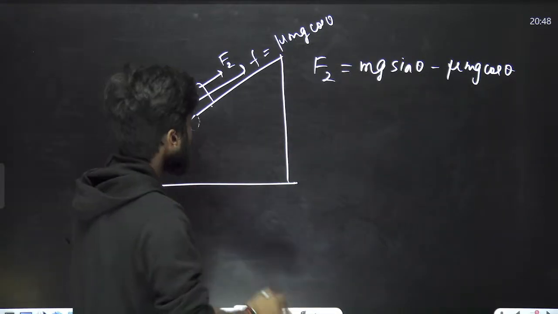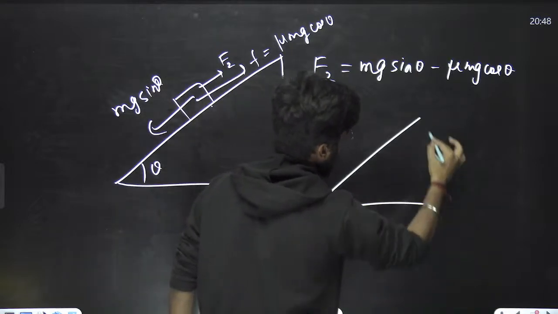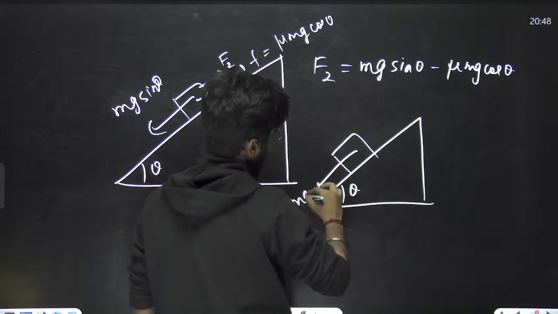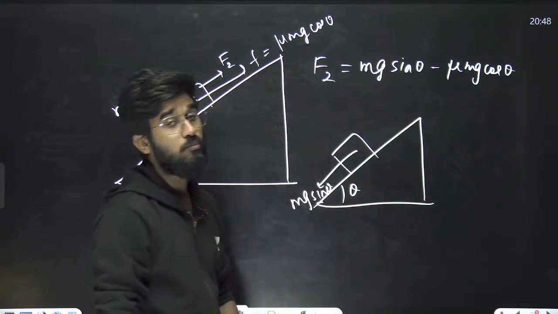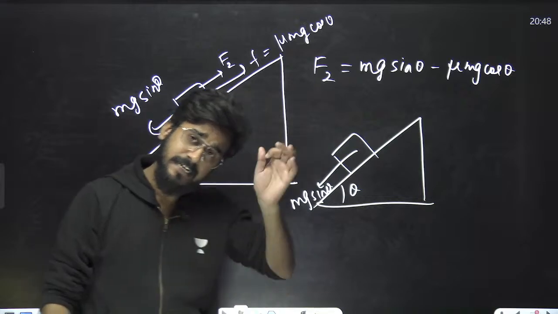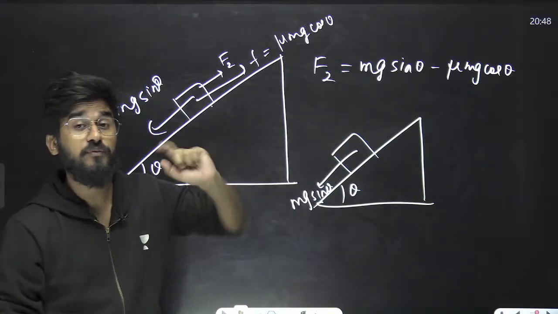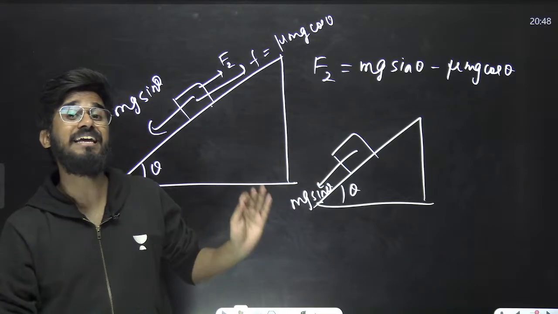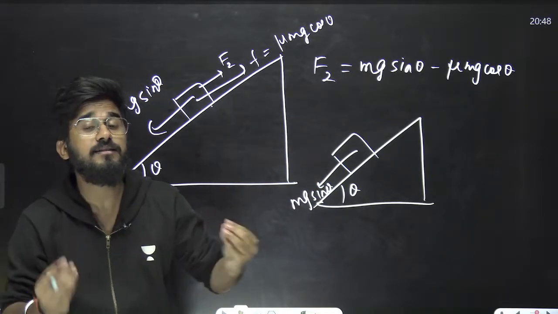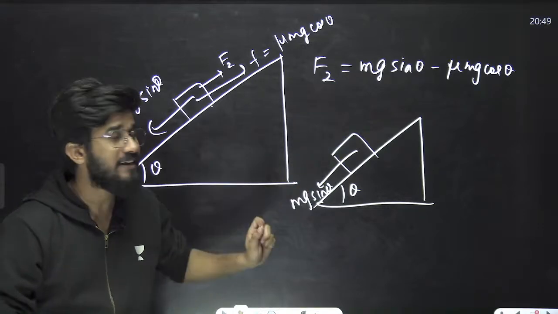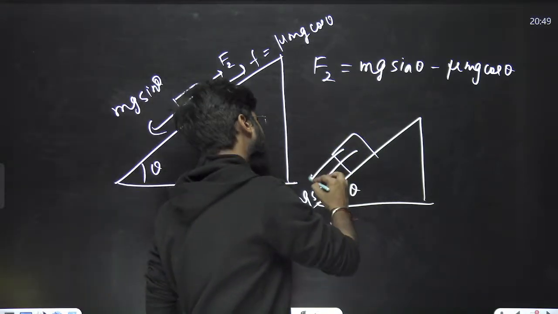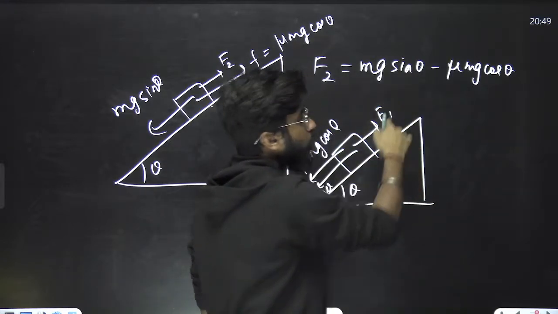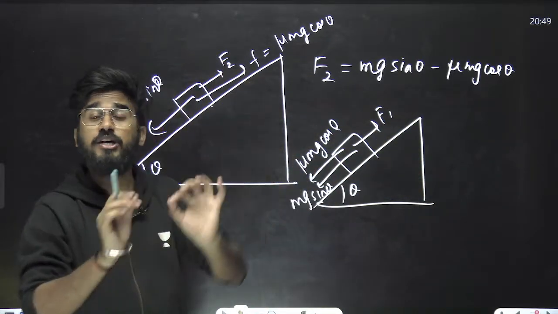But listen to me very carefully. Suppose the same inclined plane, same angle, same block. But now I have to move it upward. Since it is moving upward, will friction act upwards or downwards? Downwards, because friction resists the motion. So if the block is going upward, friction goes downward, mu mg cos theta. And the force is F1 in this case. This is the force to move the block, and that is the force just to prevent it from moving.